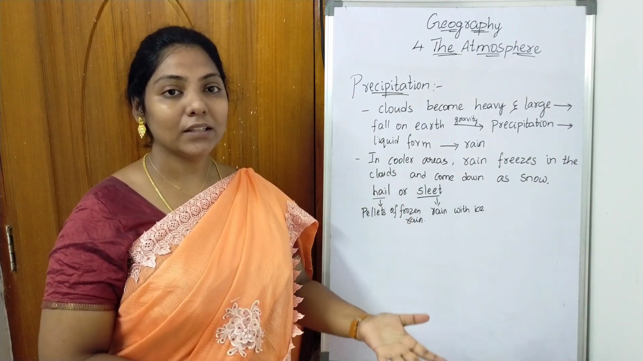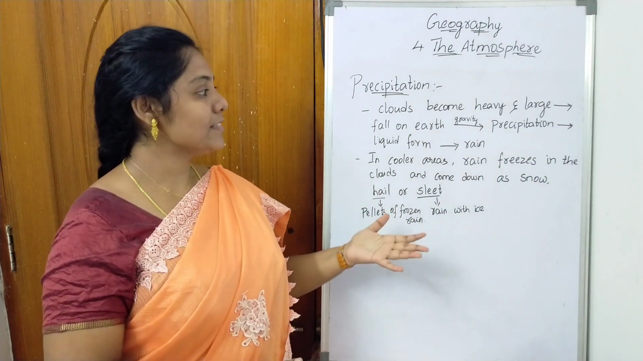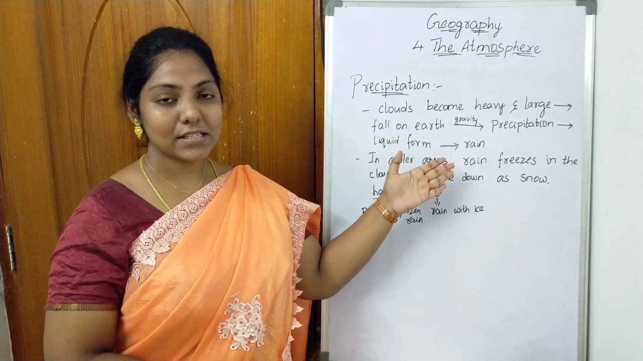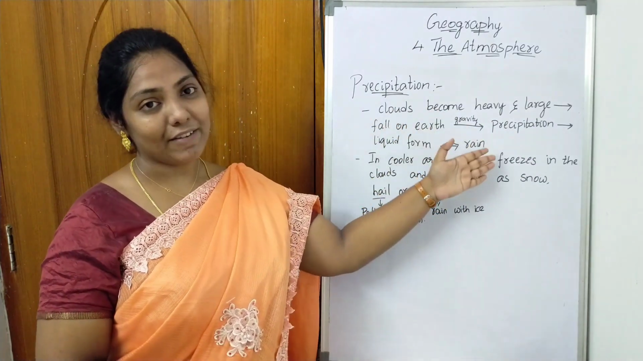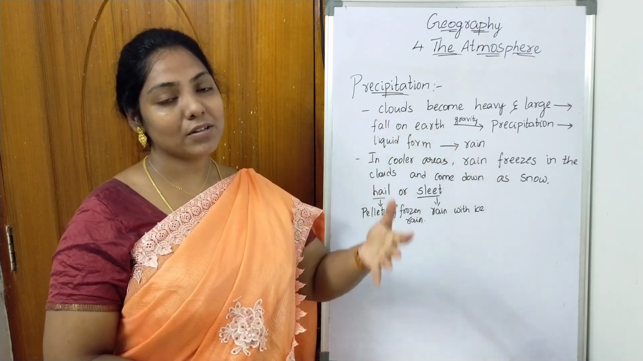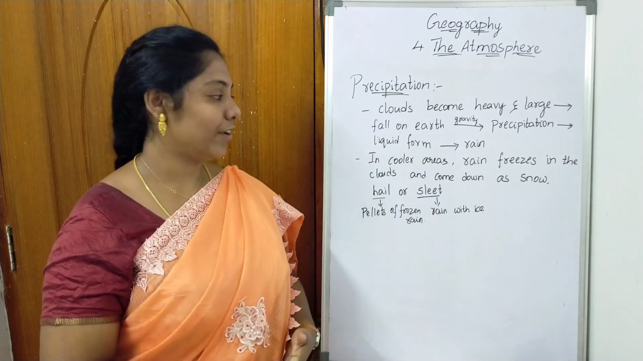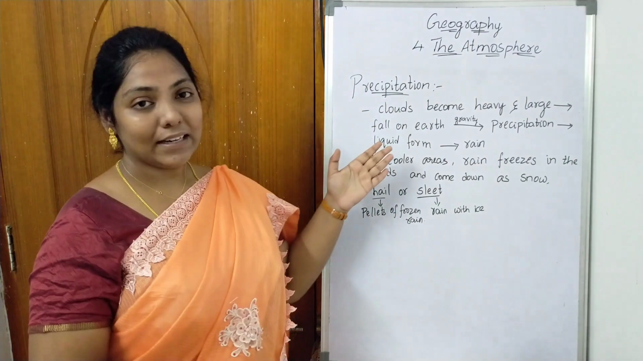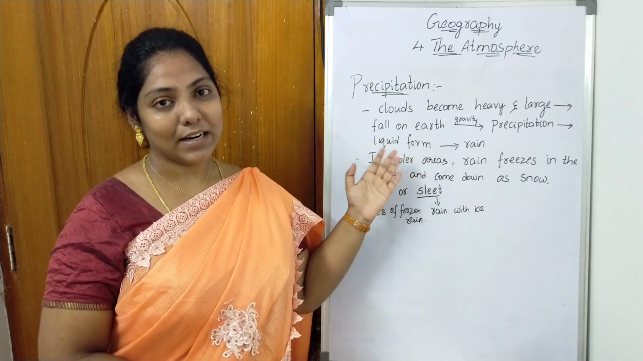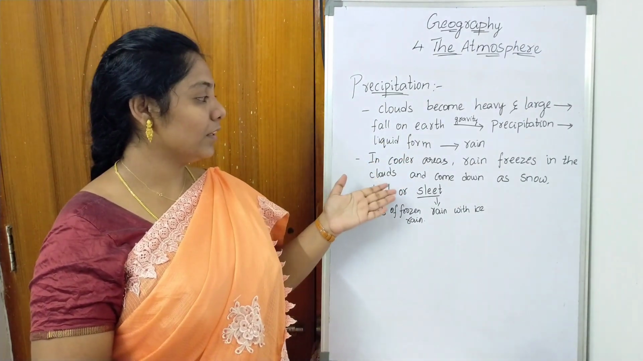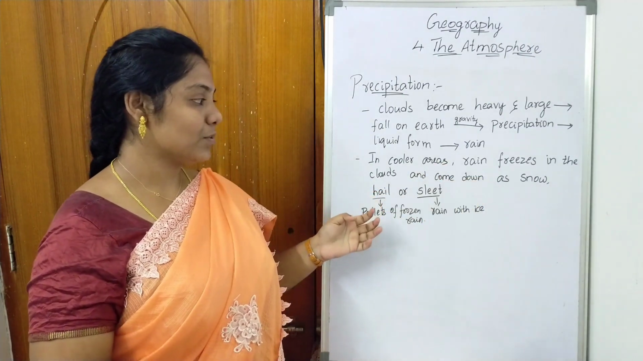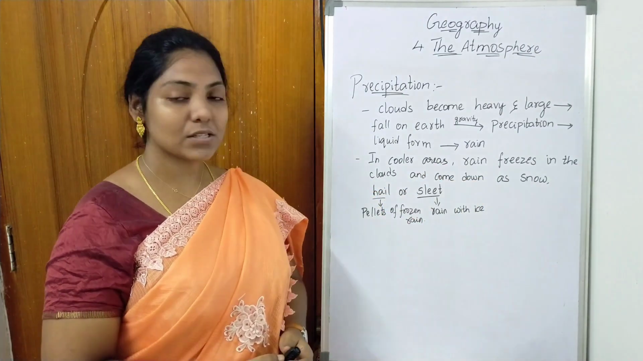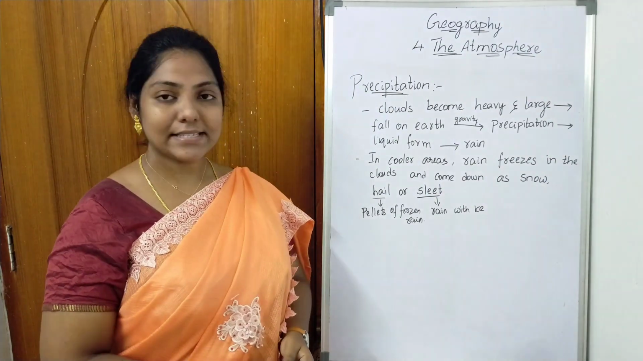So they fall on the earth, and if it is in liquid form, we call it rain. Because of the gravitational force, they fall onto the earth in the form of rain. That can happen only in hot climatic conditions. But if we see in cooler areas, what will happen? The rain freezes in the clouds and comes down as snow, hail or sleet.